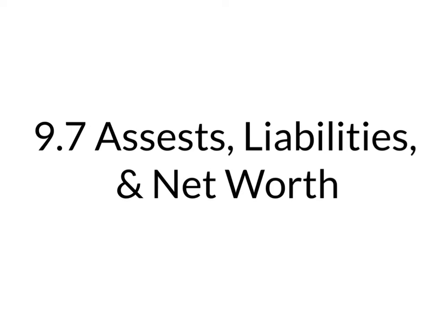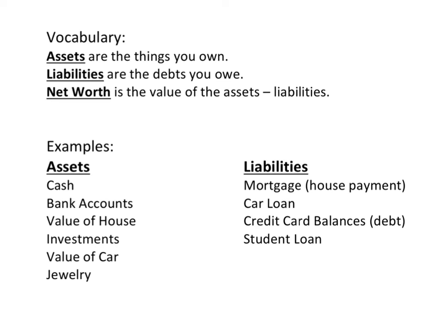Today we are going to talk about assets, liabilities, and net worth. Here are a few vocabulary words that we're going to review first. Assets are things that you own, so it's in your possession. You own them, no one else has any ownership over it. Liabilities are debts that you owe, so someone paid something for you and you owe them money back.